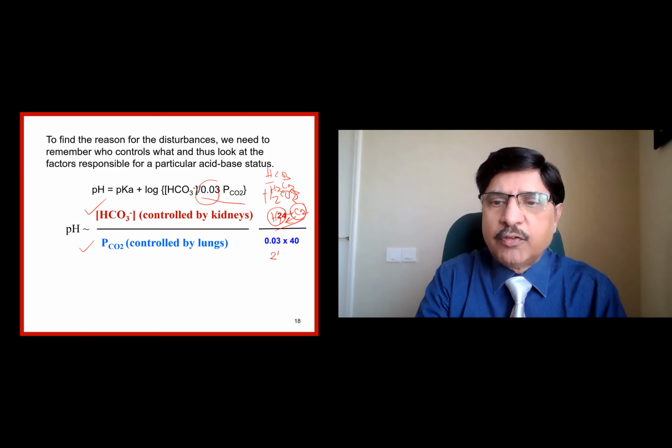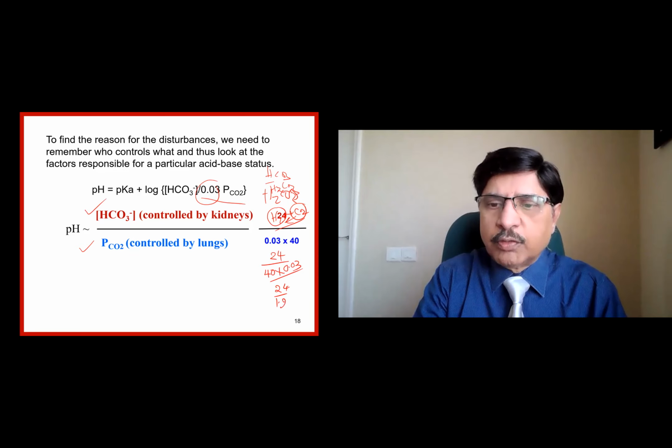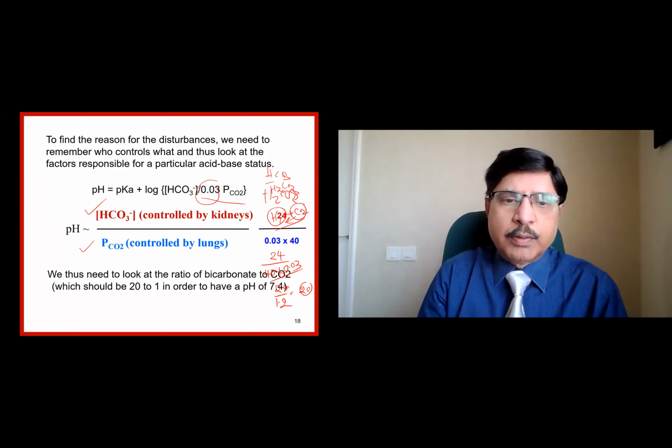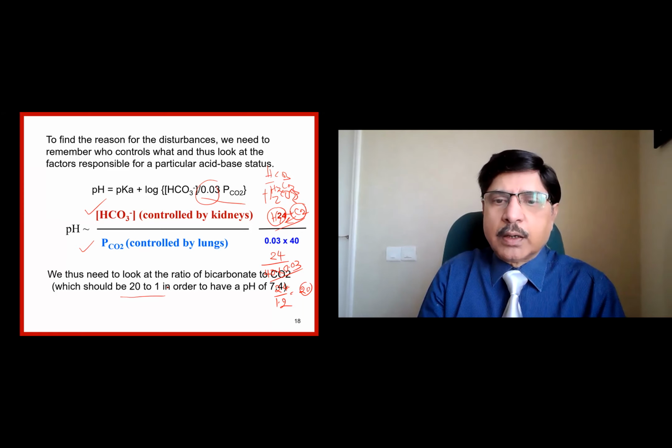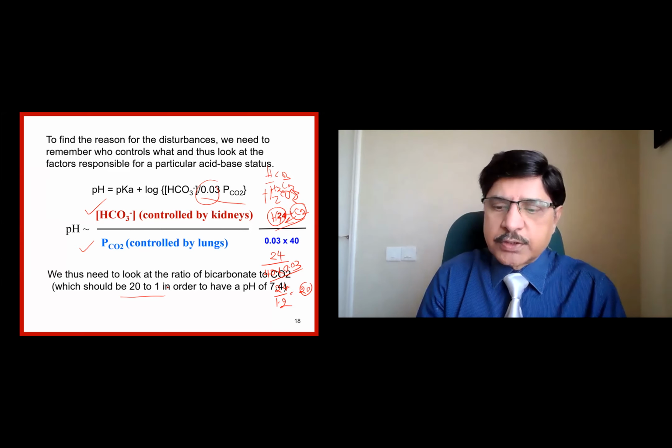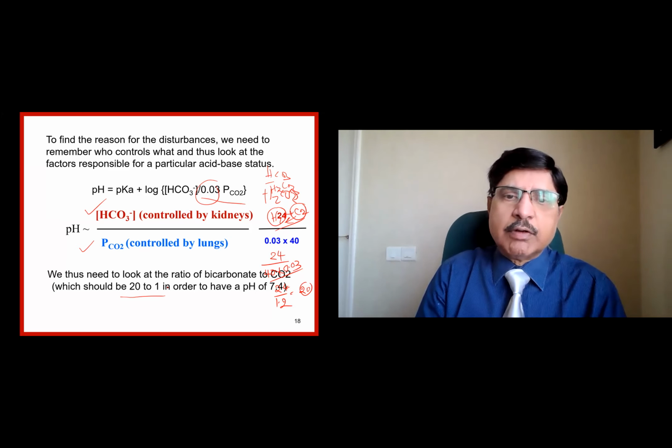Normal bicarbonate is 24, we know. And then what is the normal PCO2? PCO2 is 40. 40 multiplied by the dissolution constant 0.03 is equal to 1.2. So 24 divided by 1.2 is equal to how much? 20. So the answer here comes to 20 in this case. And when you want to project that equation, that means 20:1. So there are 20 bicarbonates for every carbon dioxide. The ratio is 20:1, and the above equation tells us to have a pH of 7.4.